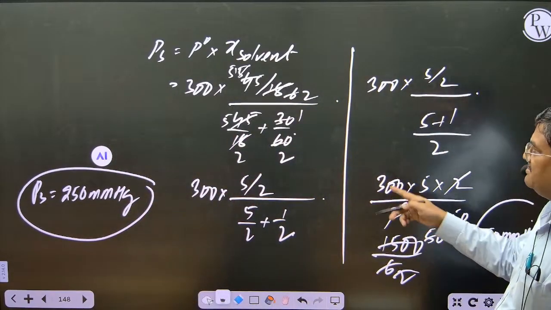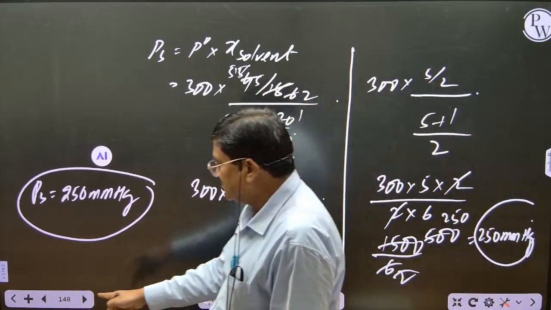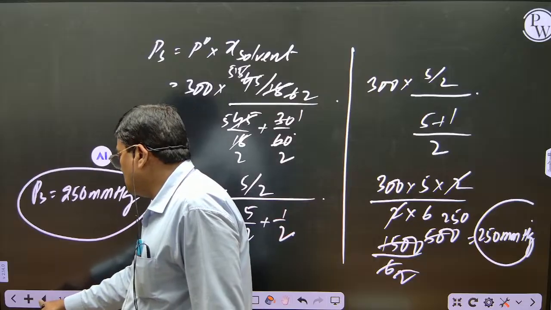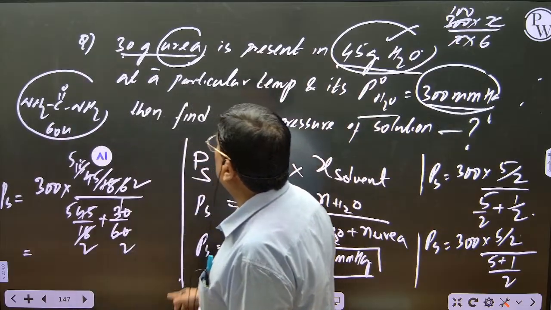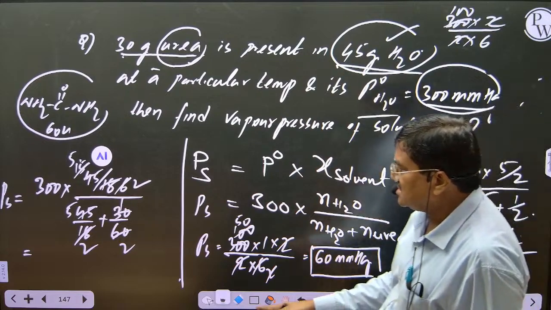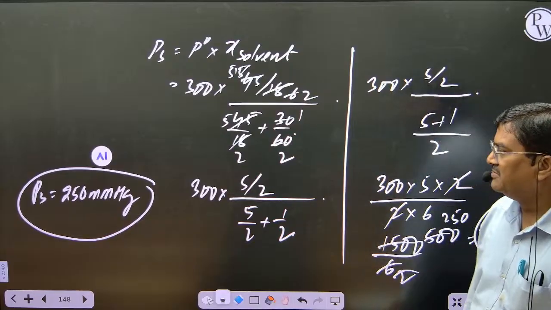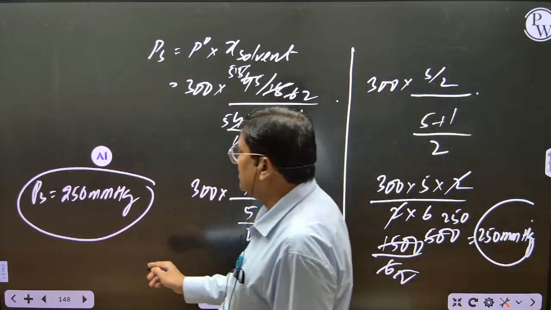Clear? This is the mistake we made previously. See, I took the mole fraction of solute, but here we have to take the mole fraction of solvent. So check, all of you, the final answer should come 250 mm of Hg. This is the vapor pressure of solution.